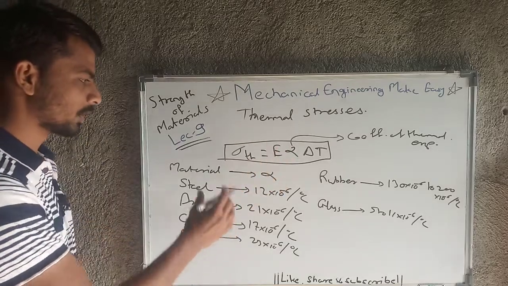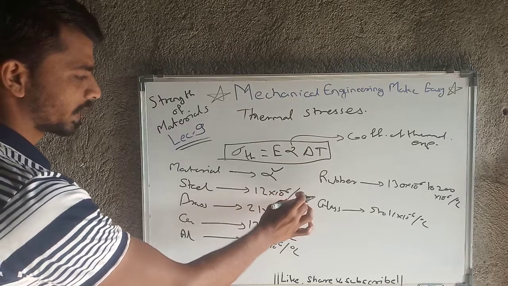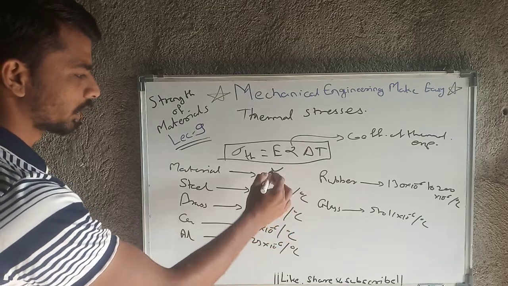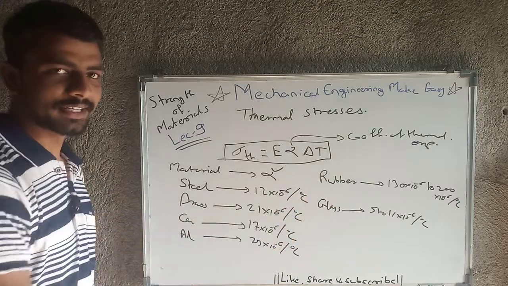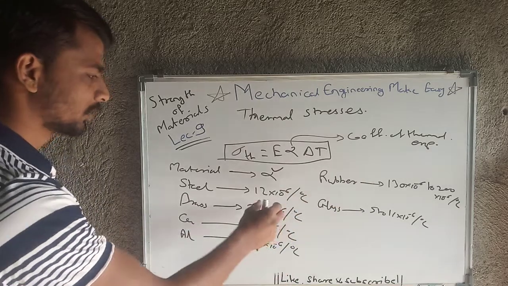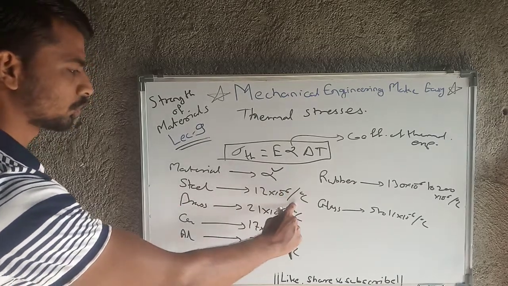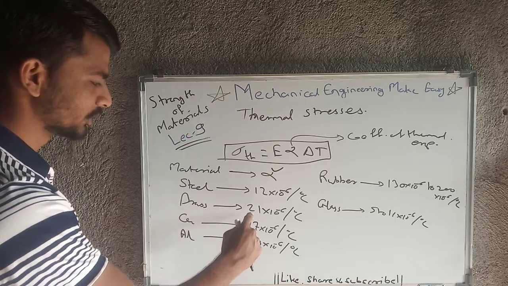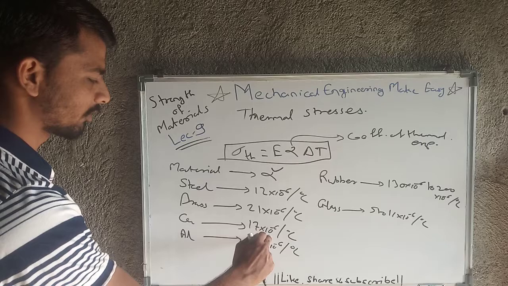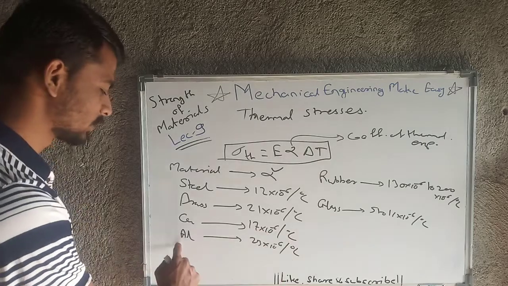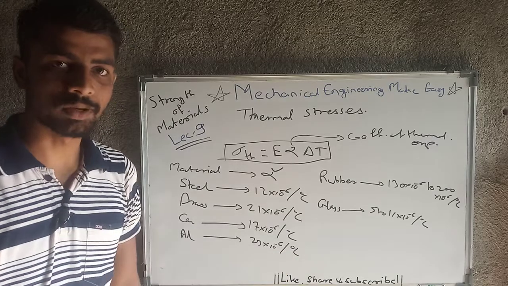So for different materials, the value of alpha is given here. For steel, the value of alpha is 12 into 10 raised to minus 6 per degree Celsius. The unit of alpha, the coefficient of thermal expansion, is per degree Celsius. Brass is 21 into 10 raised to minus 6 per degree Celsius. For copper it is 17 into 10 raised to minus 6 per degree Celsius, and aluminium is 23 into 10 raised to minus 6 per degree Celsius.